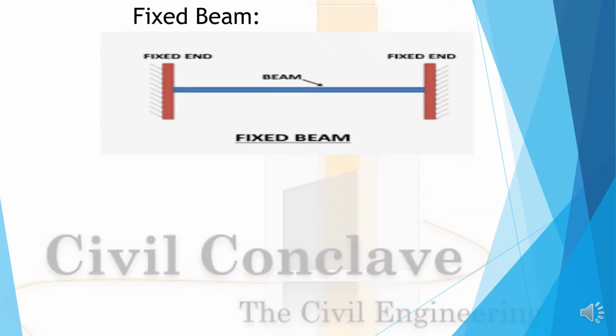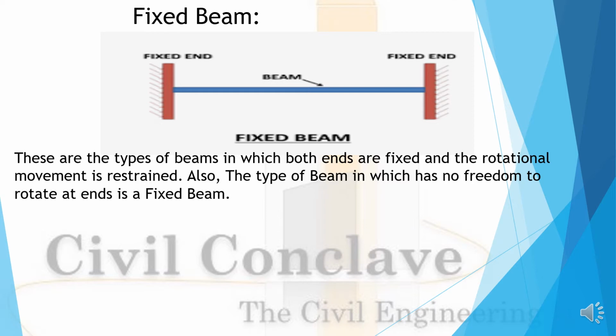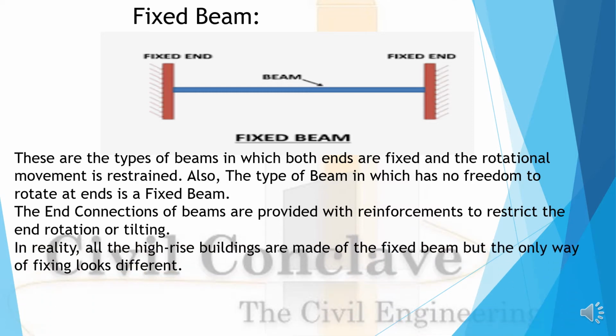Fixed beams. See, this is the image of the fixed beam, which is supported on both sides with fixed ends. These are types of beams in which both ends are fixed and rotational movement is restrained. Also, a beam with no freedom to rotate at its ends is a fixed beam. The end connections of the beams are provided with reinforcement to restrict the end rotation or tilting.